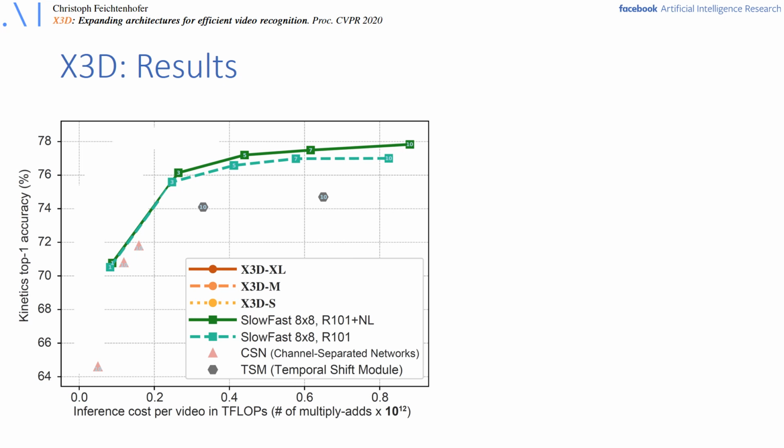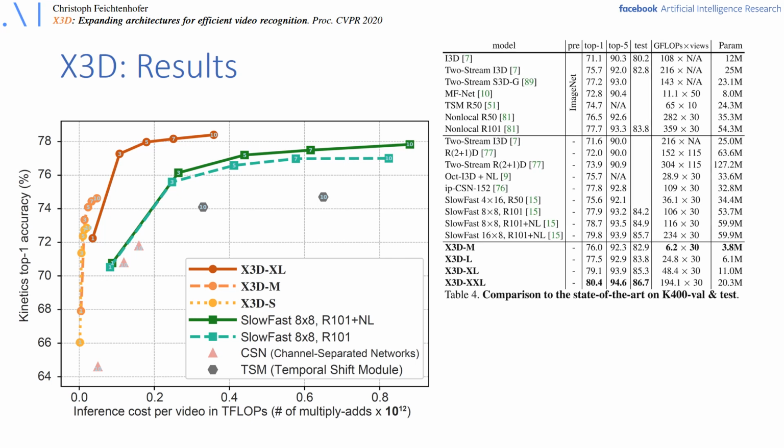Here we compare to the previous work. The graph shows SlowFast models in green, channel-separated networks in pink, and temporal shift module in gray. The number of clips used for testing is shown in the individual points. Comparing to these works, we see that the floating point operations can be dramatically reduced with X3D, with reductions of up to 10x for large and small models.